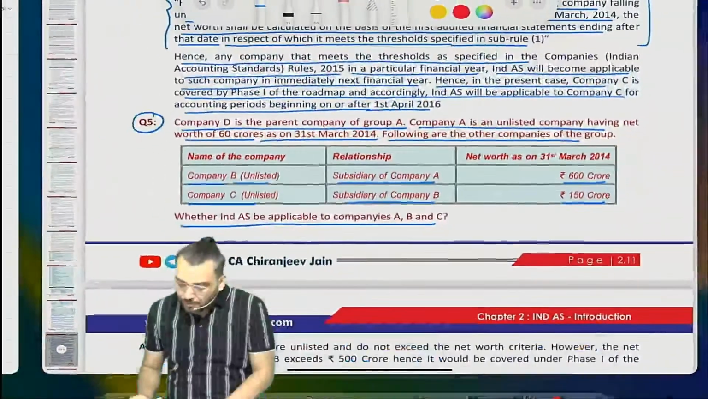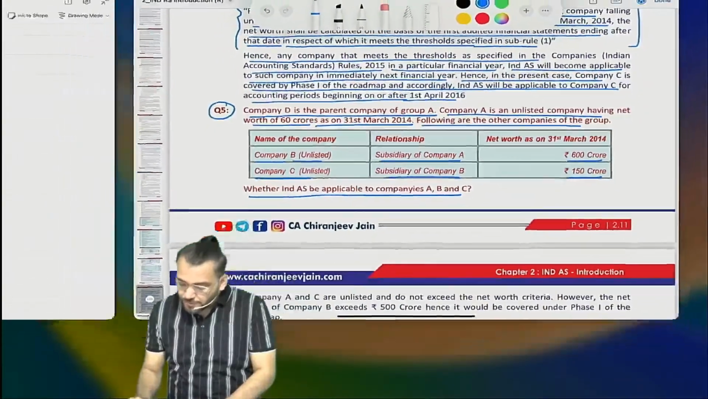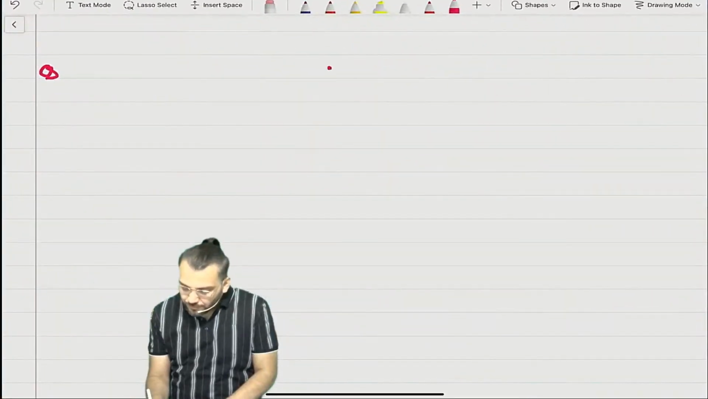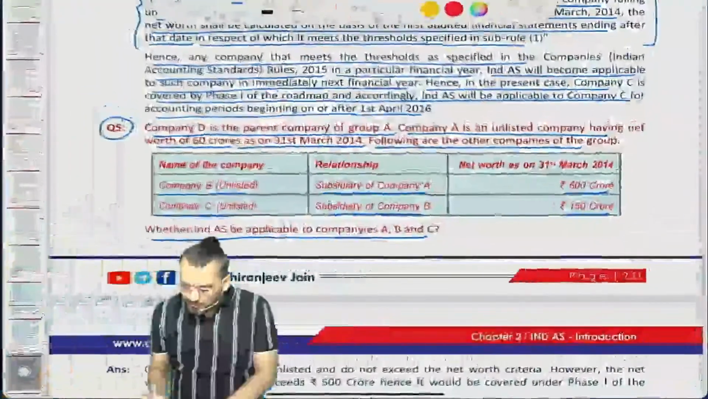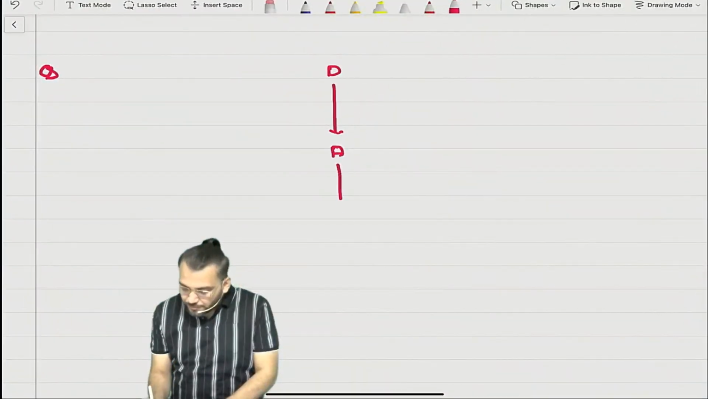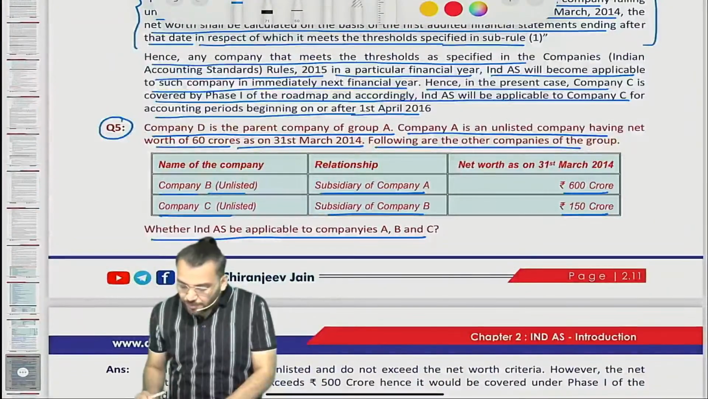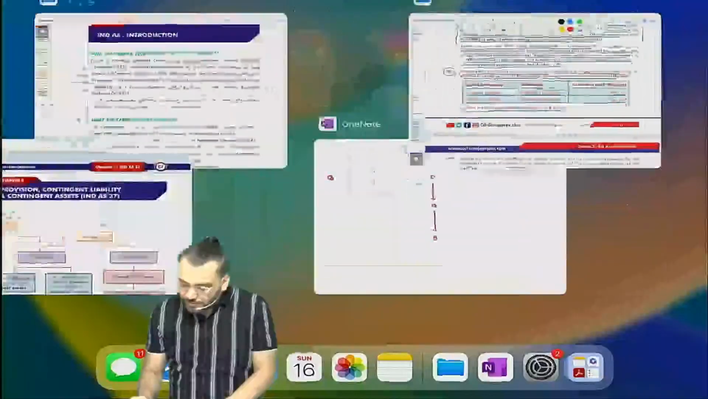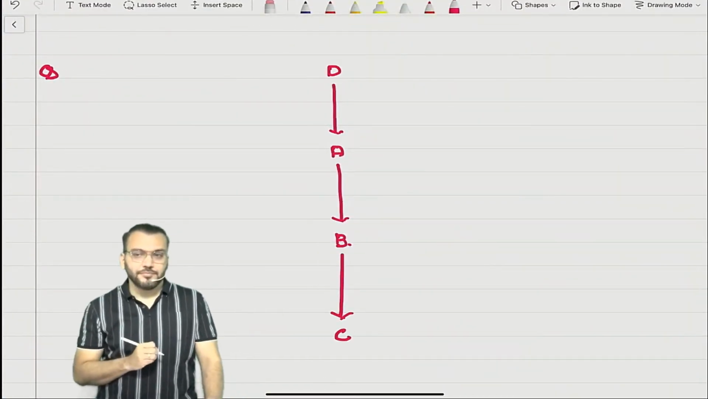Company D is a parent company of Company A. Correct? Then Company B is a subsidiary of Company A. Got it? Then what they have given? Company C is a subsidiary of Company B. This is the diagram.